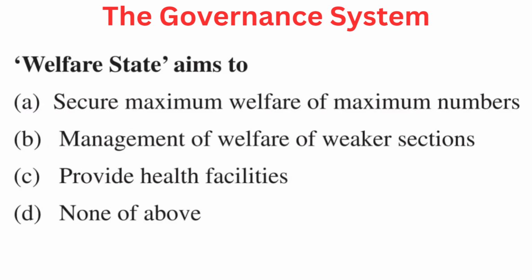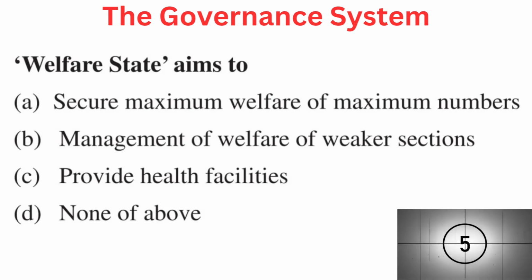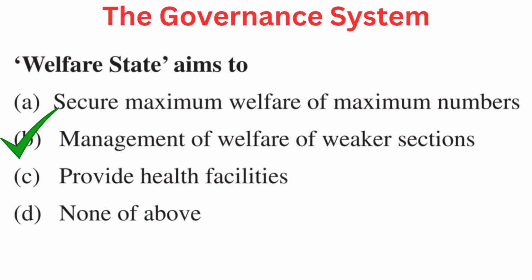Your question is, welfare state aims to. Your options are A. Secure maximum welfare of maximum numbers, B. Management of welfare of weaker sections, C. Provide health facilities, or D. None of above. Right answer is B. Management of welfare of weaker sections.